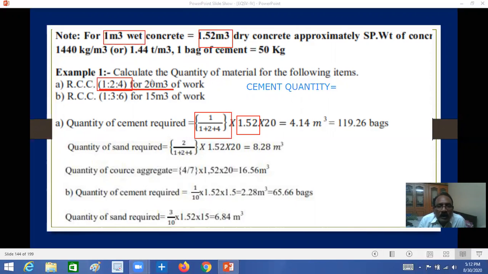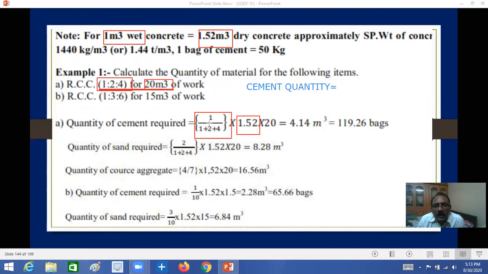Here in the question, he asked for 20 cubic meters: how much cement in bags is required? If you are given 20 cubic meters of work, what is the cement required? That is RCC work. Say footings you are going to construct with RCC 1:2:4. So you need 20 cubic meters of concrete for the RCC work, without reinforcement, that would be PCC.